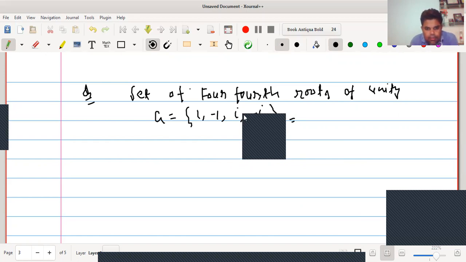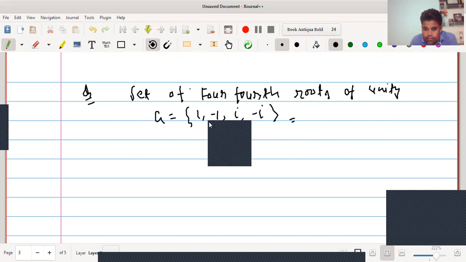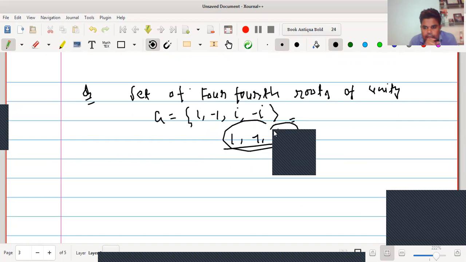If we talk about associative law, this will be satisfied as it is true for the set of complex numbers. If we take any three elements, suppose I am talking about 1, minus 1 and i, and multiply these three elements from any side, then this will be associative. Next, we are talking about existence of identity.